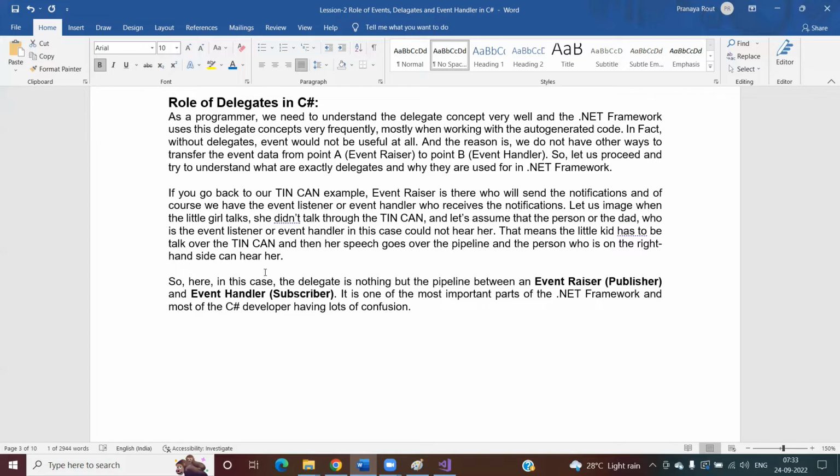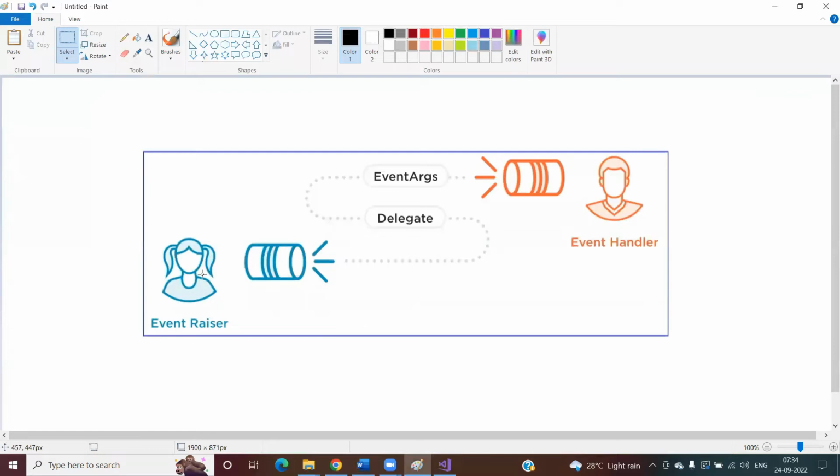In fact, without delegates, events would not be useful at all. Why? If we are raising an event and we want to send some data, then that data is going to be sent through the EventArgs. But how is that data going to be passed from point A to point B? Only by using the concept called the delegate. There is no other way to transfer data from the event raiser to the event handler without a delegate. Suppose you are raising one event and you want to send the data to the event handler. How are you going to pass the data? Using EventArgs. But where is this EventArgs going through? Using the pipeline, using the delegate.